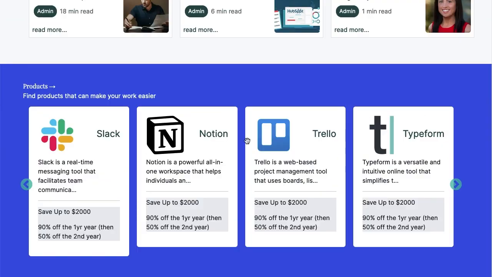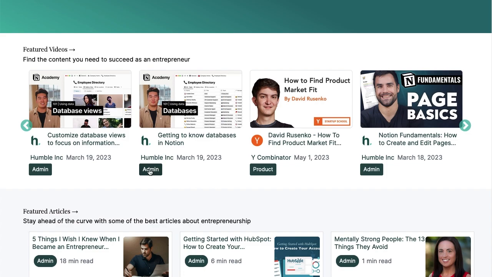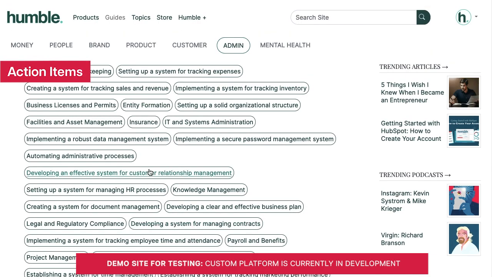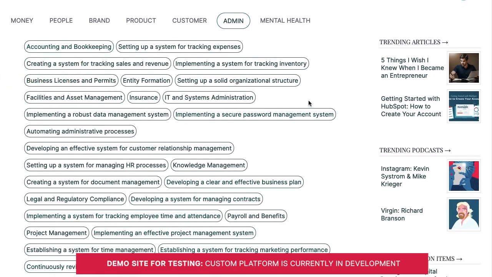And let's jump into one of what we're considering the categories of the guide. So we'll jump into the admin section here. This is a perfect example of why we built this site. So at the top, we've got our categories here that you can easily navigate through. And the idea in this lower section was we want to highlight specific action items that entrepreneurs take in each one of these sections. And so as we started developing those action items, we needed a way to present them, and this was our initial idea. And as you can tell, it does not work. This does not work in any way, shape, or form.